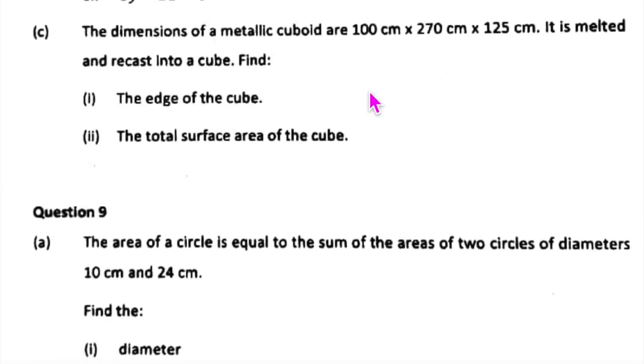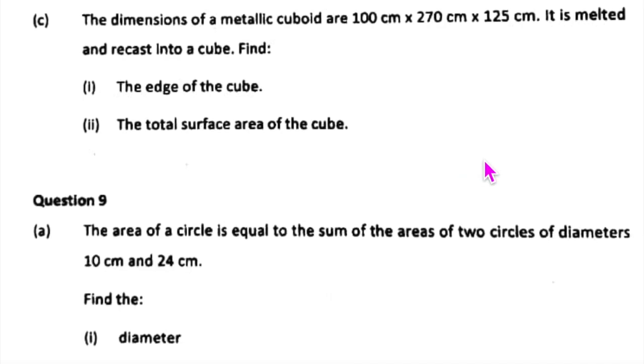Read. The dimensions of a metallic cuboid are 100 centimeter into 270 centimeter into 125 centimeter. It is melted and recast into a cube. Find the edge of the cube and the total surface area of the cube. Okay, how do we proceed for this? Find the volume of the cuboid. Then volume of cuboid will be equal to volume of cube. Absolutely.